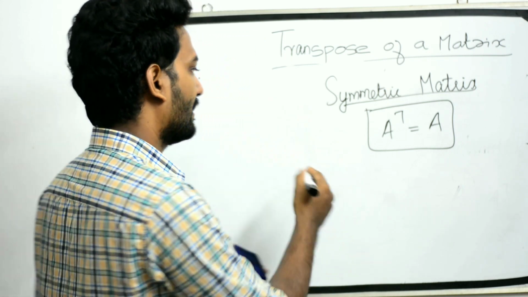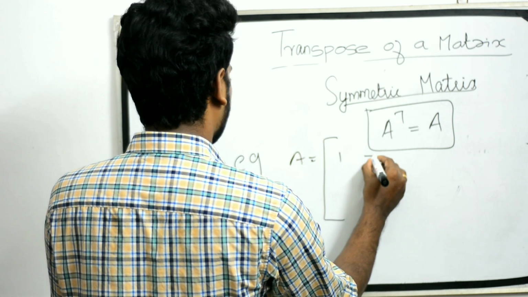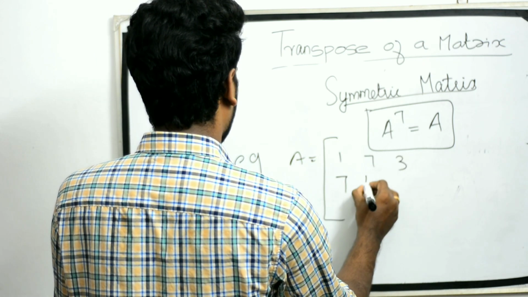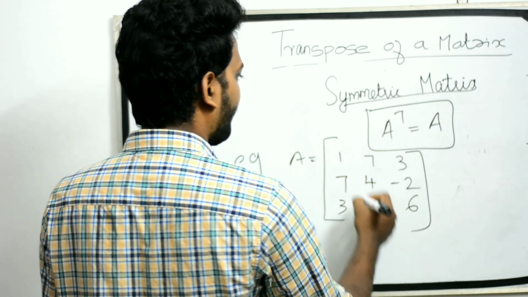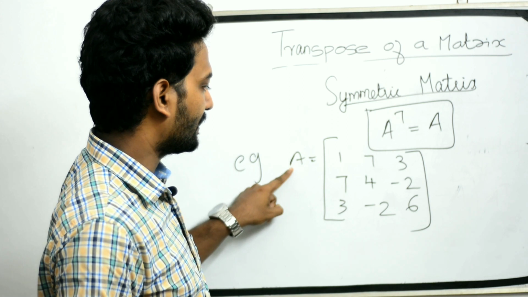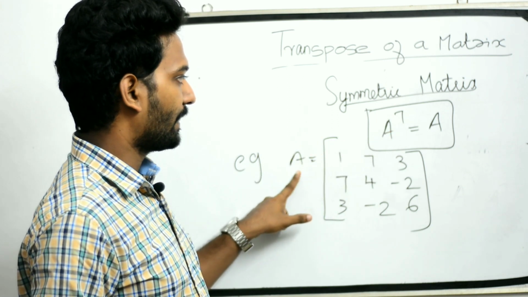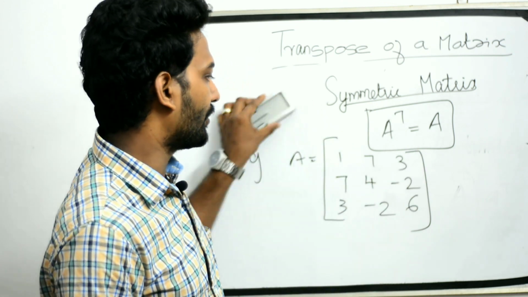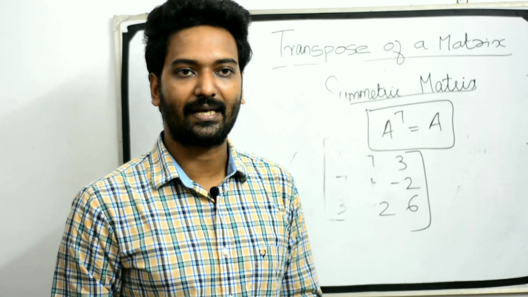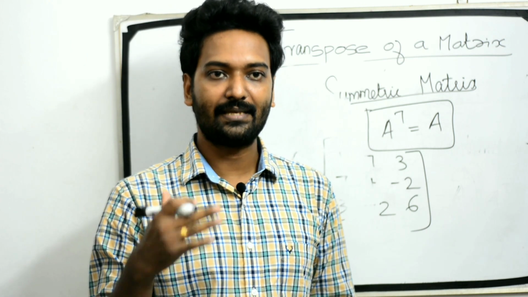For example, A is equal to the matrix 1 7 3, 7 4 minus 2, 3 minus 2 6. If we take the transpose, then we get A transpose is equal to A. Next we are going to discuss skew symmetric matrix. It is otherwise called anti-symmetric matrices.